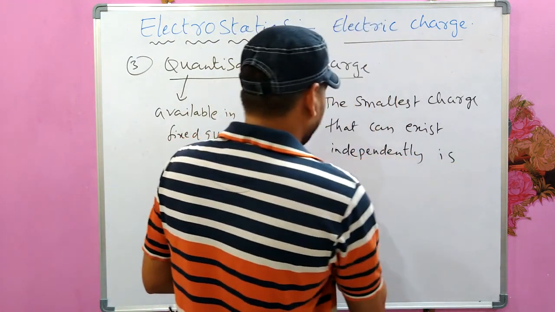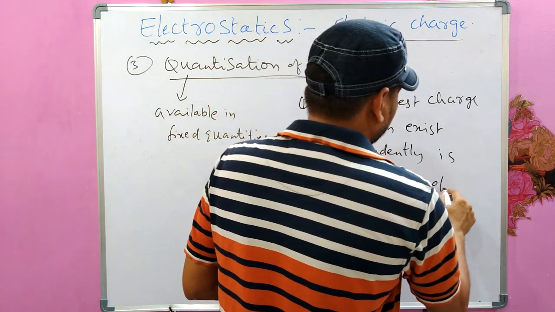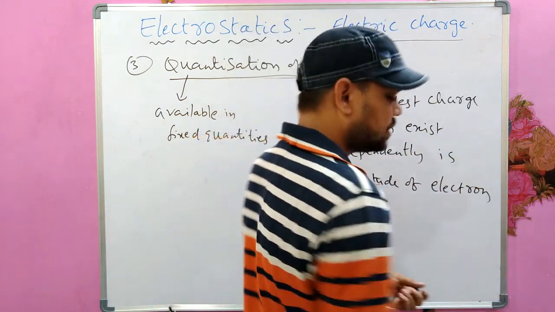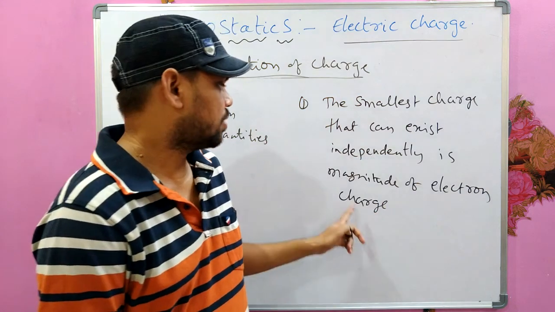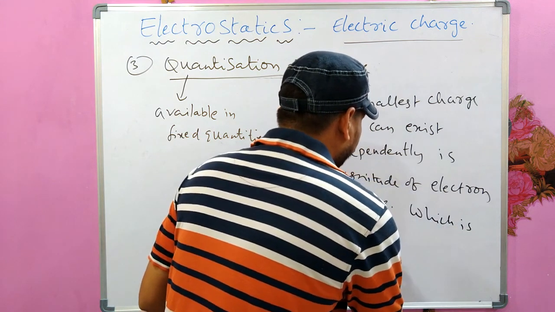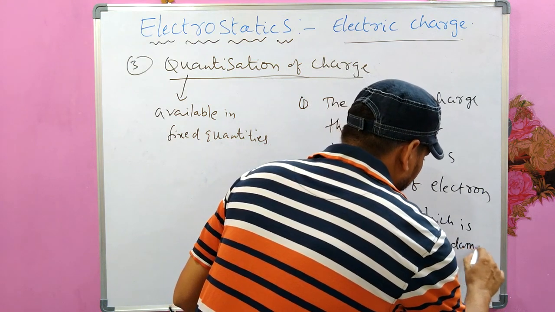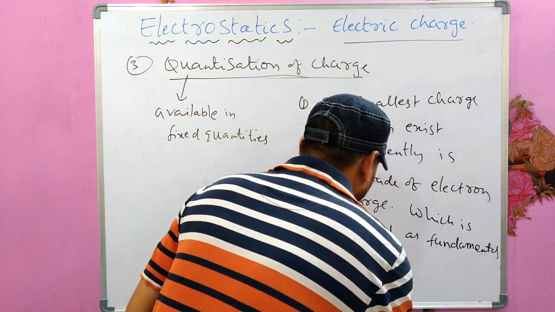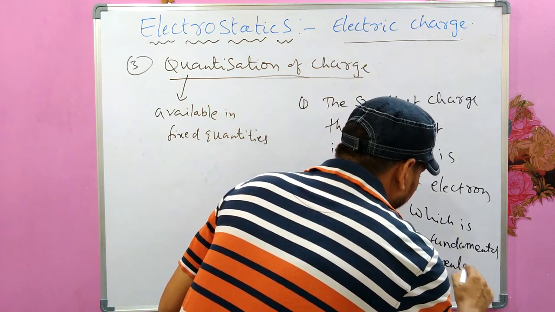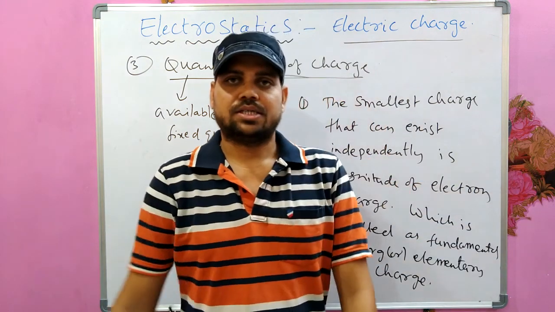is the magnitude of electron charge. Electron or proton, both have the same charge in magnitude, which is called the elementary charge or fundamental charge.